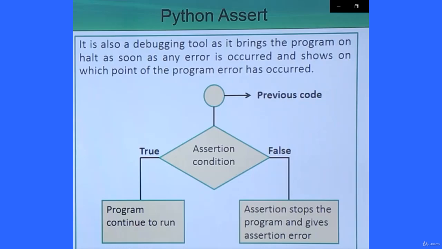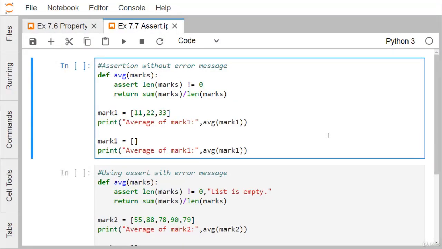So for better clarity, let us go for one practical demonstration. We will be showing you how this assertion can be implemented in Python. We know that assertions are statements that assert or state a fact confidently in our program. For example, while writing a division function, you are confident that the divisor should not be 0.